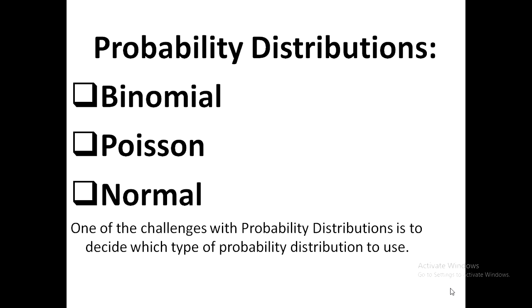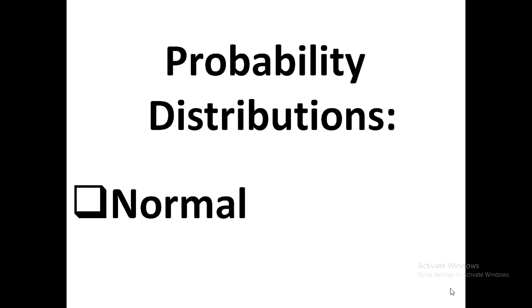Normal distributions are easily identified because in most of the questions that are talking about normal distribution, the question will state that the distribution is normal, or they will give you a clue that suggests that you are dealing with normal probabilities. So the biggest challenge is on distinguishing between binomial and Poisson distributions. I'll be able to explain that in our probability part 2. So let's focus on the normal distribution.